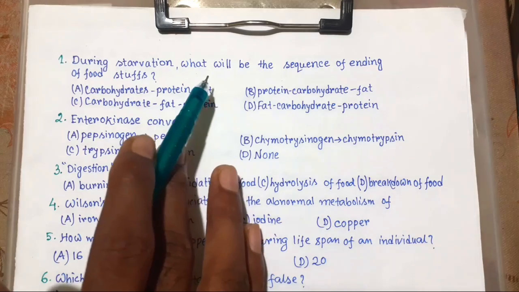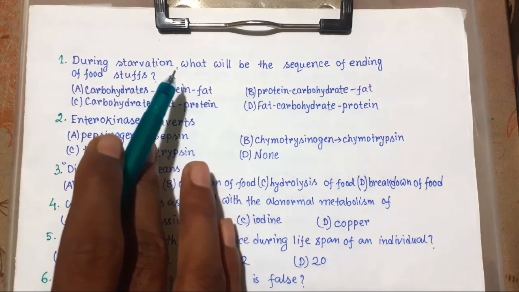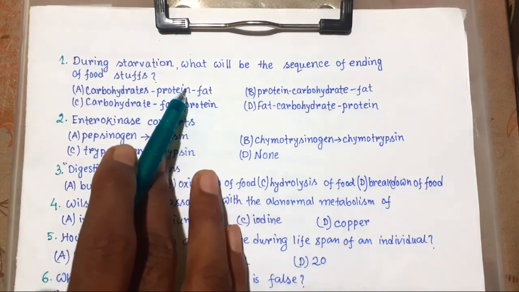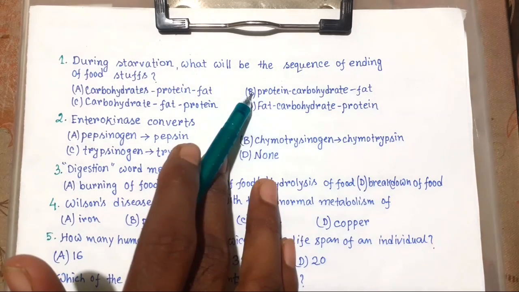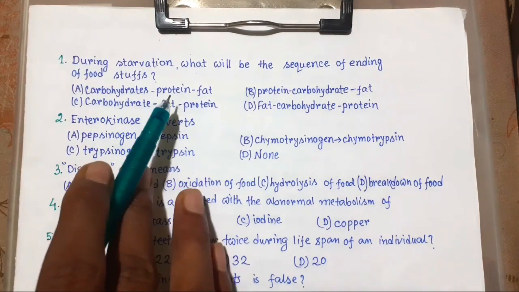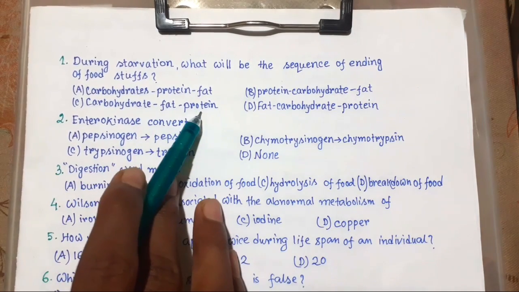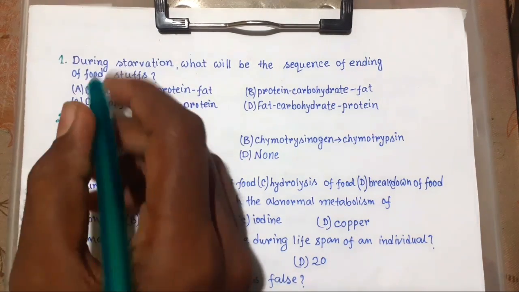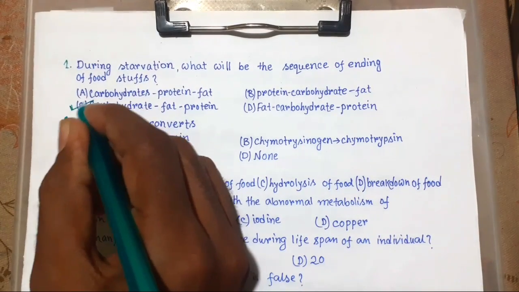Why protein at last? Because protein is the main structural component of the body. So at first carbohydrate, then fat, and after that protein at last. So this is the right choice.